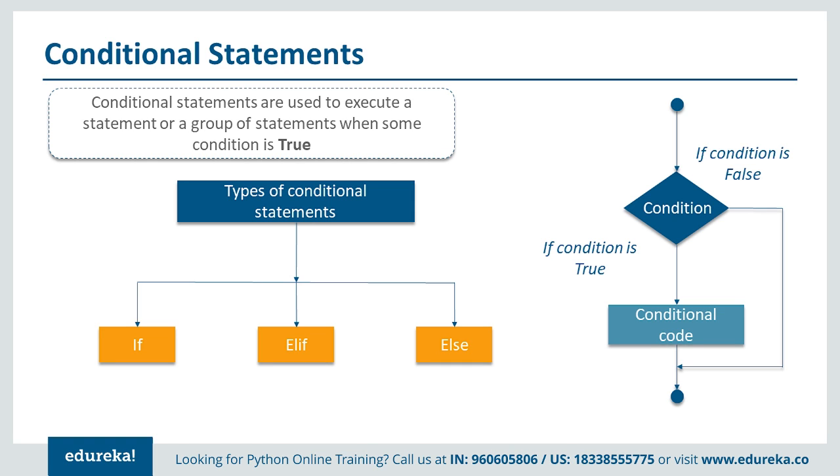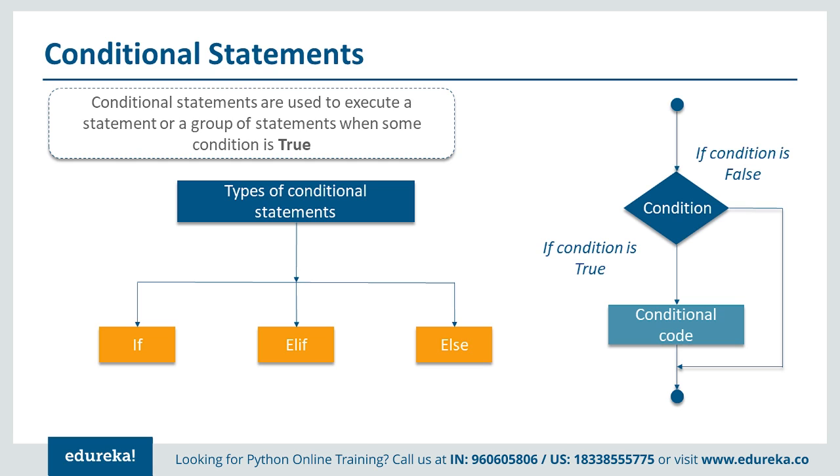On the right hand side you can see a flow diagram, in which we have a condition. If the condition is true, then the conditional block of code is executed. If the condition is false, then the whole block is simply skipped. So it's a true and false kind of situation: if it is true, we proceed; if the result is false, we just come out of it. This is the reason why we need this particular component.